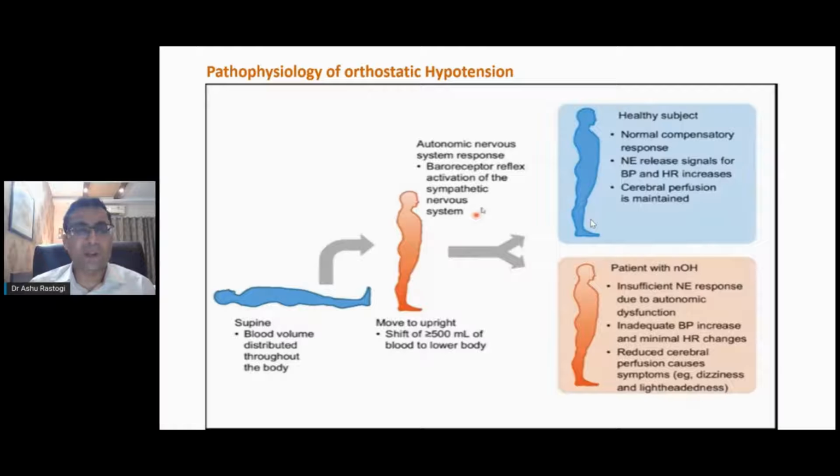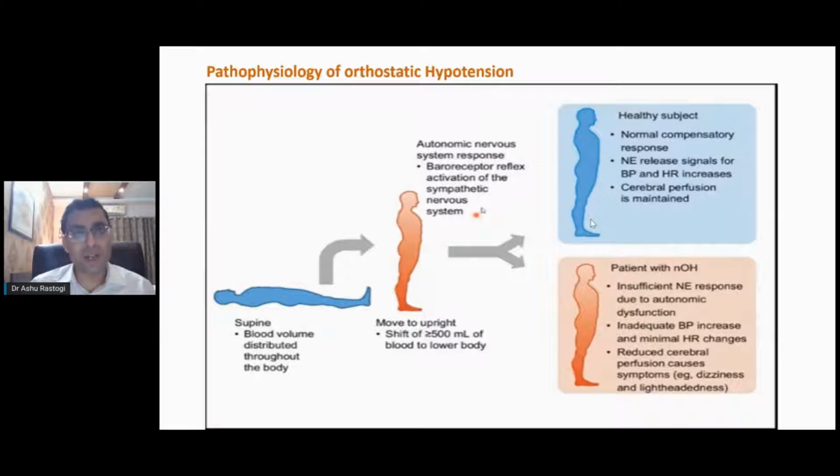It reduces the systolic volume of the heart, but it stimulates the autonomic nervous system, the baroreceptor reflex, which causes stimulation of the cardiac stimulatory center and sympathetic nervous system. So in a normal person, there would be an increase in the heart rate and blood pressure, by which cerebral perfusion is maintained. We know that the intracerebral pressure is very important, and this is maintained by the vascular tone, and therefore the patient does not have any kind of fainting or dizziness.